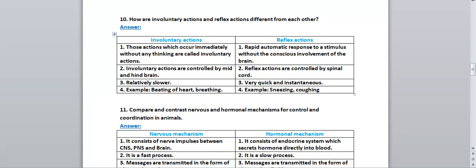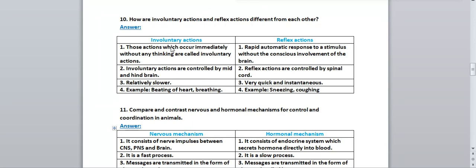Next question we have: how are involuntary actions and reflex actions different from each other? Means in this question we have to write the differences between involuntary actions and reflex actions. Make 2 columns like this. Whenever a difference question is asked, you should make a table like this and then write the answer. Then you can score good marks and it will be easy for you to learn. If you learn it point-wise, it is easy to learn.